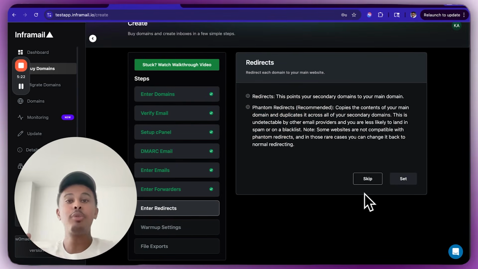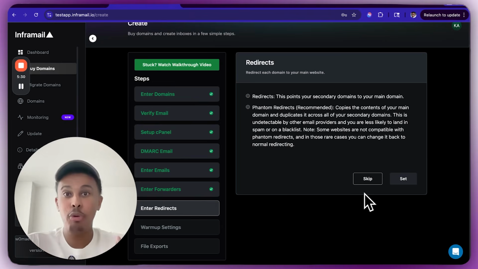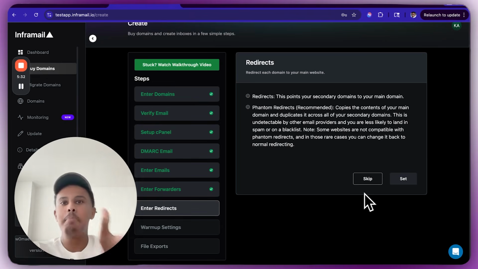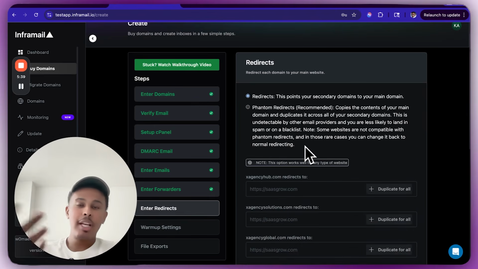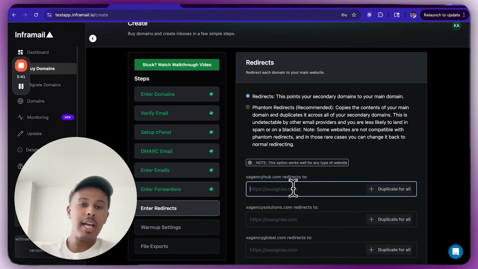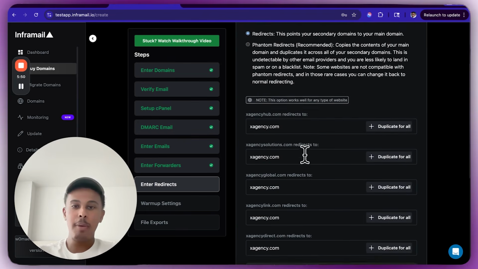Now, you can also add redirects. So what this does is, we've bought 200 domains. If someone receives an email from us and they want to search up that specific domain, we don't want to have them end up in a 404 page, right? We want them to go to our main website, xagency.com in this situation. So you can use something called redirects, which is regular redirects. Again, this doesn't hurt deliverability as far as we've seen so far. There's nothing that's wrong with it. So you could, for example, put xagency.com, right? Duplicate it for all of them, and then you're good to go.